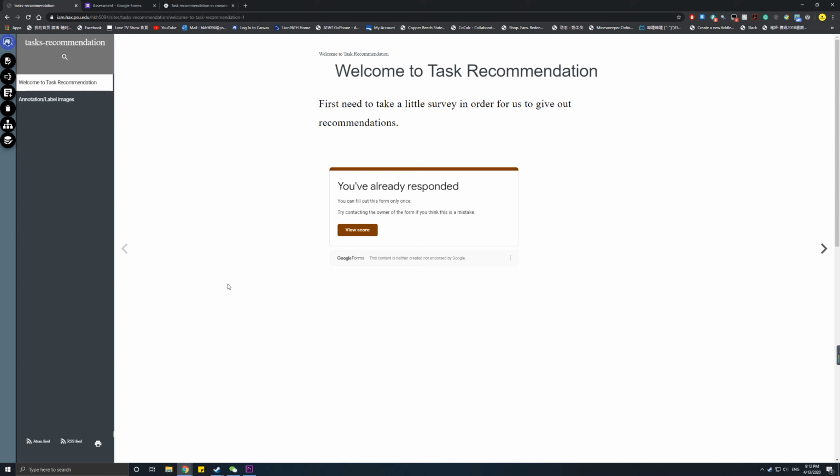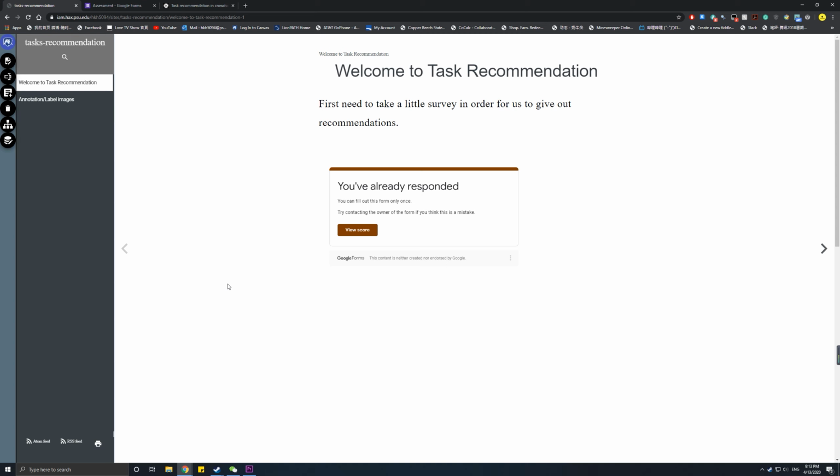So the topic I picked is task recommendation for crowdsourcing platforms such as Mechanical Turk and Figure Eight and like MacroTask and so on. Since we are in a global pandemic right now because of COVID-19, I believe there will be a lot of people staying at home. So I think there will be a rise in those platforms because people will try to make a little bit of money through this type of website.